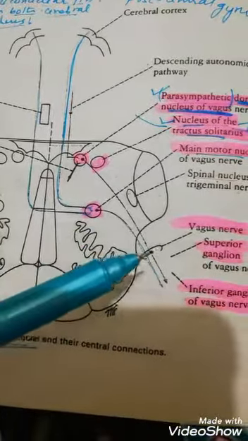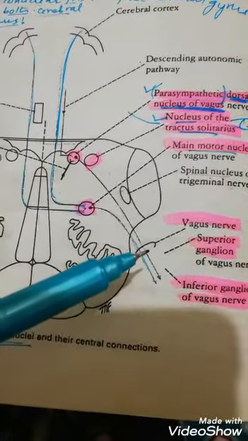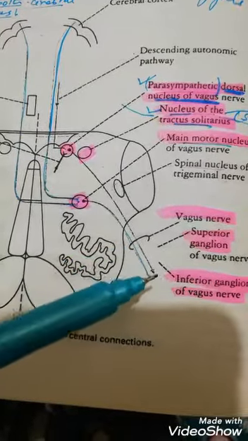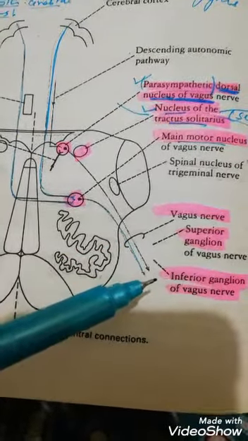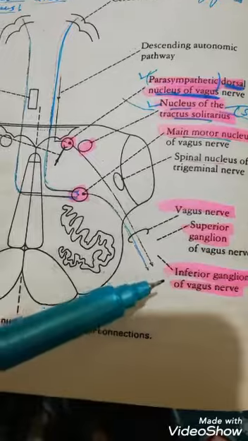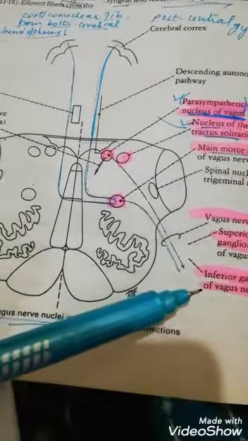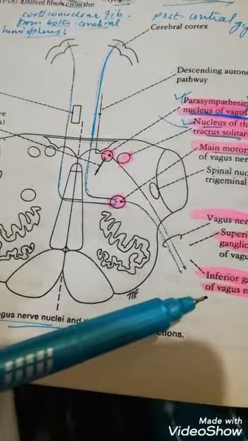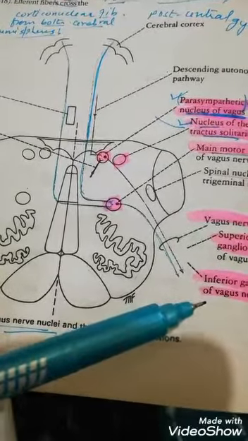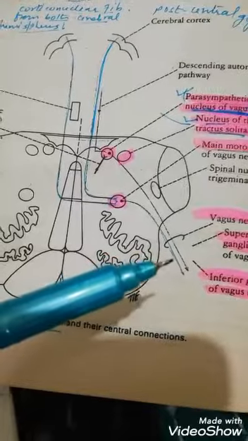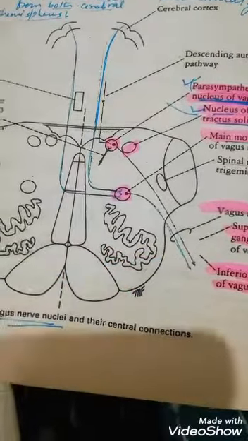And now you can see the vagus nerve has the superior ganglia and the inferior ganglia. Afterwards it will supply your body. And you know what the special thing regarding the vagus nerve is? It is the longest cranial nerve in the sense that it reaches towards your abdomen up to the left colic flexure.